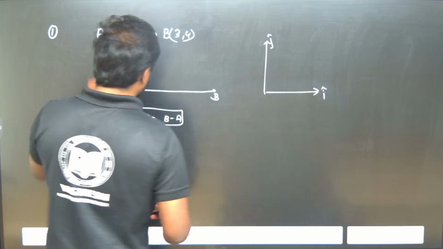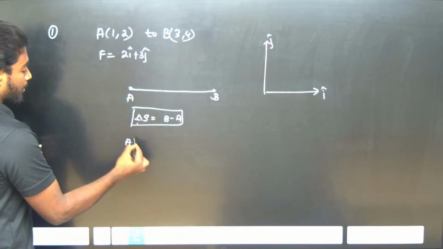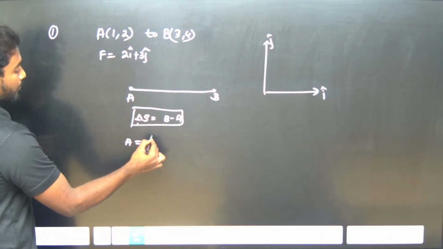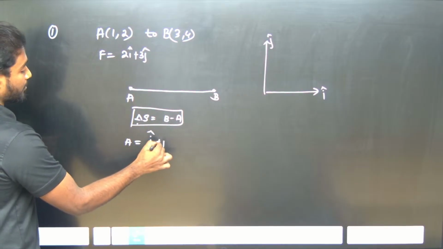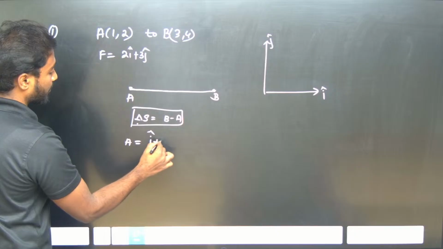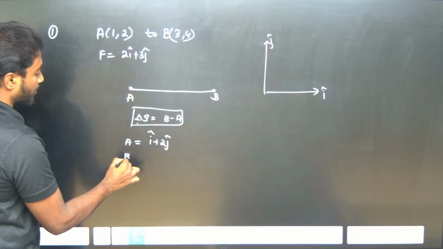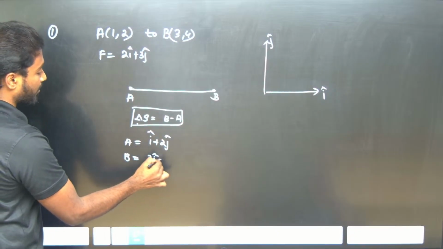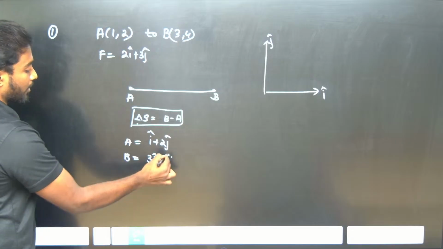So I can say that A is nothing but I plus 2j, and B is nothing but 3I plus 4j.